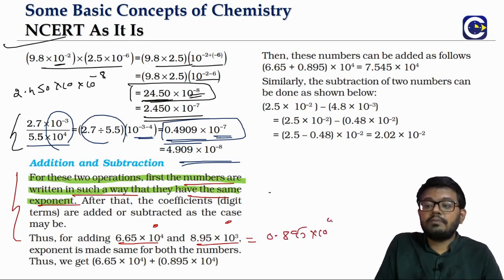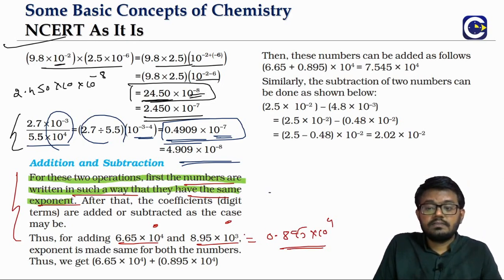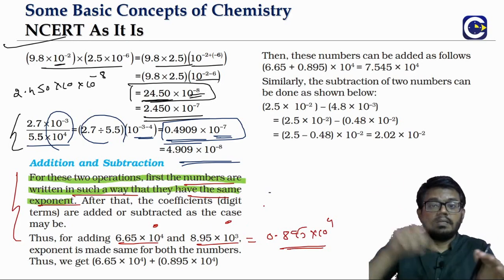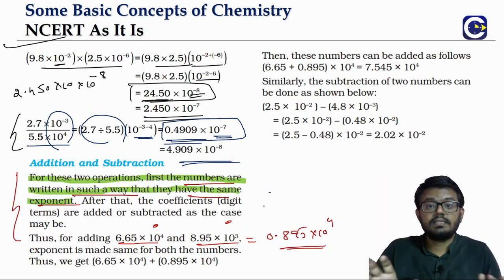0.895 into 10 power 4. Just one decimal place left we adjust. So when we adjust that decimal place to the left, the power of 10 will be increased by positive 1. This is all basic math. This we must be comfortable with.